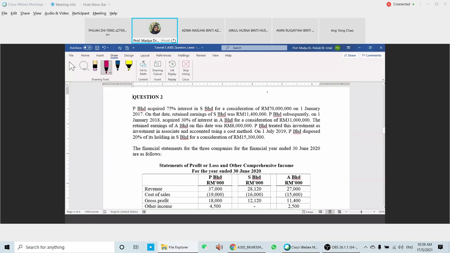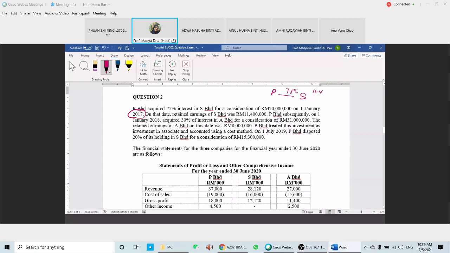Yeah? Okay, we're going to have P and S. On 1st of January 2017, on that date, retained profit was 11.4. So you have 75% here.